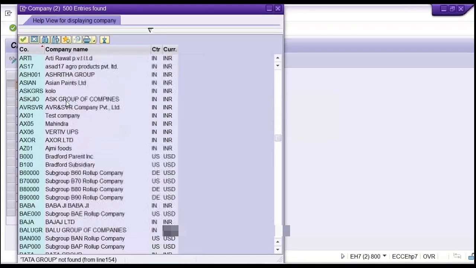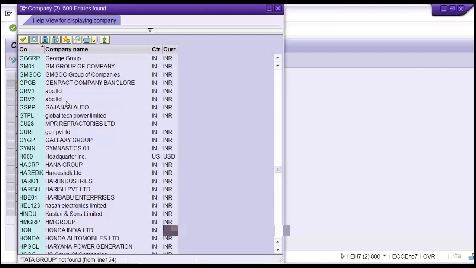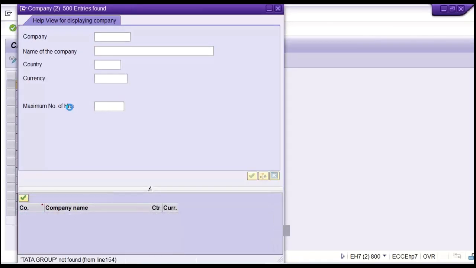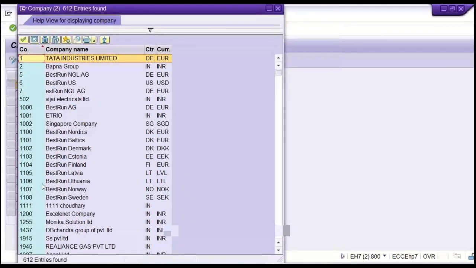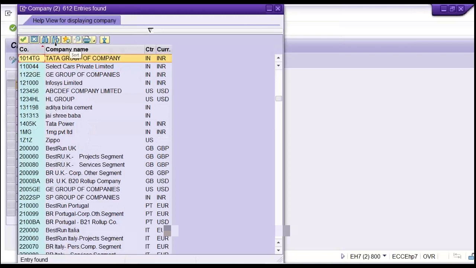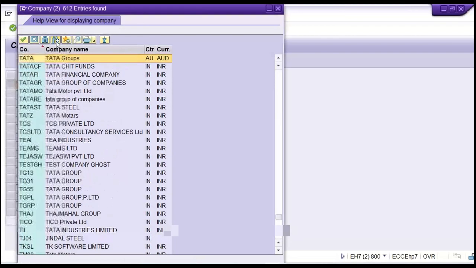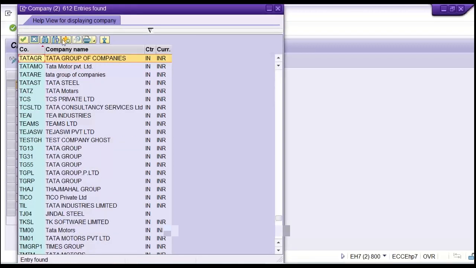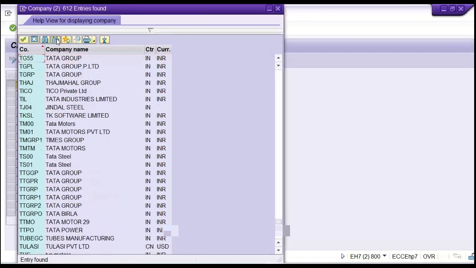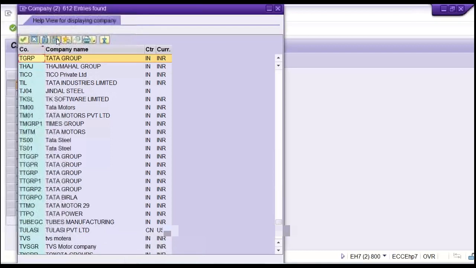Right now, multiple companies have been created by people, isn't it? And that too, 500 hits. If you remove and then press enter, then 612. So now with the find button, Tata group is there. Then click on find next. Again find next. This is also not mine because the code is not mine. Again find next. This is also not mine. Look here, multiple people have already created. These all are not mine. This is also not mine.